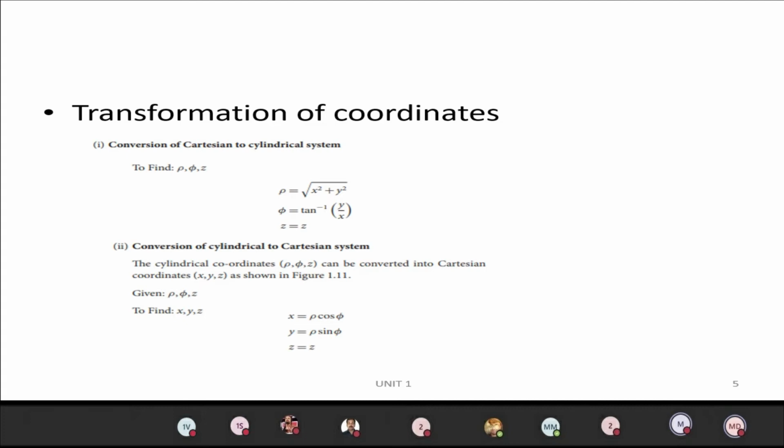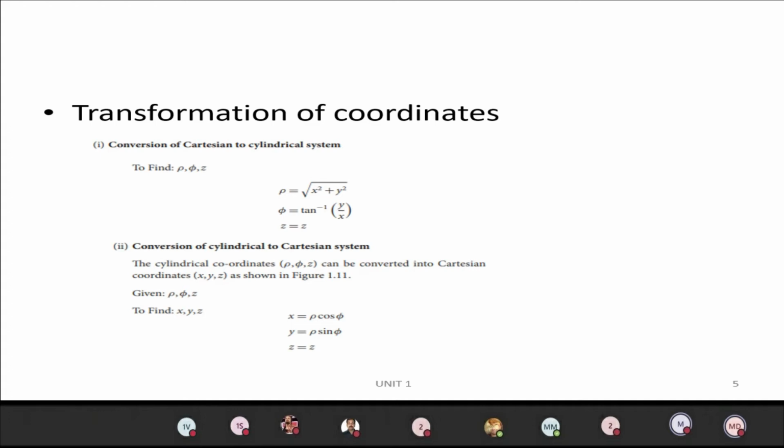Phi equals tan inverse of y by x, and z equals z.